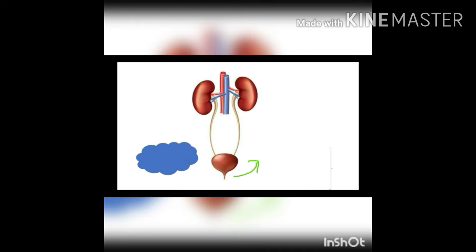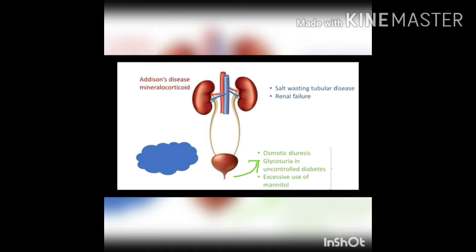And coming to renal cases, osmotic diuresis, glycosuria, uncontrolled diabetes, excessive use of mannitol, all these result in excessive loss of salt and water through urine. And tubular causes like salt wasting tubular disease, renal failure, chronic renal failure and diuretic phase of acute renal failure, and Addison's disease where there is a mineralocorticoid deficiency. So aldosterone has an effect in sodium and water reabsorption. So deficiency of aldosterone results in increased loss of sodium and water through urine. In these renal cases, the urinary sodium will be more than 20 milliequivalent per liter because the solute is lost through urine.